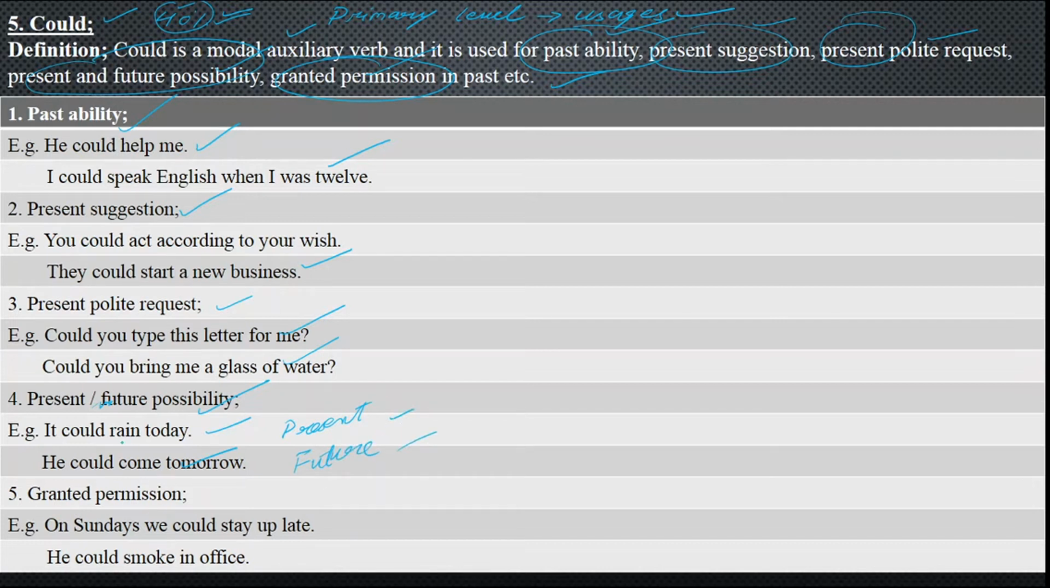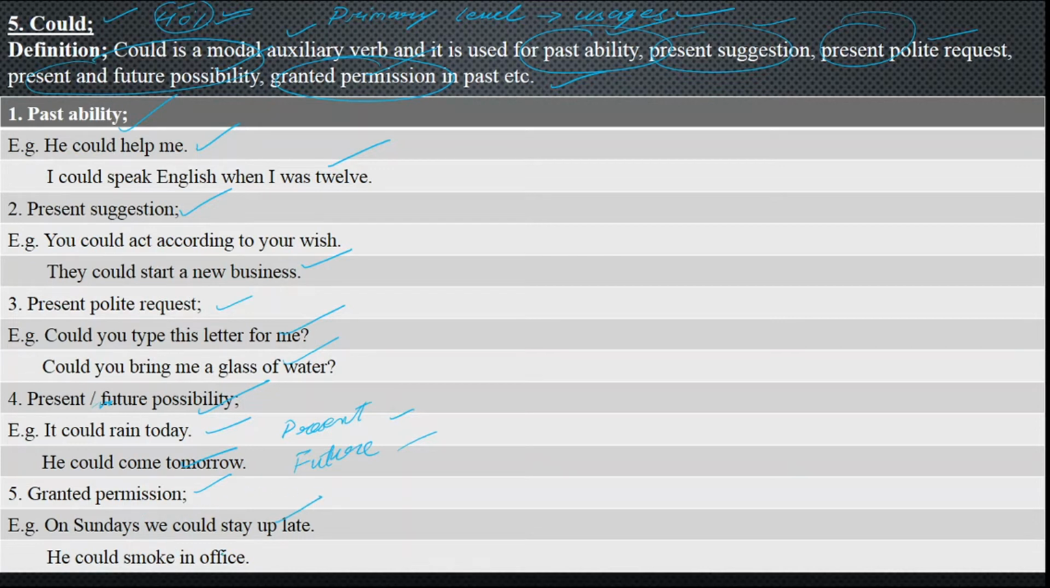Next, granted permission. When you are going to give a permission, you could say something like, on Sundays we could stay up late. This is a granted permission.